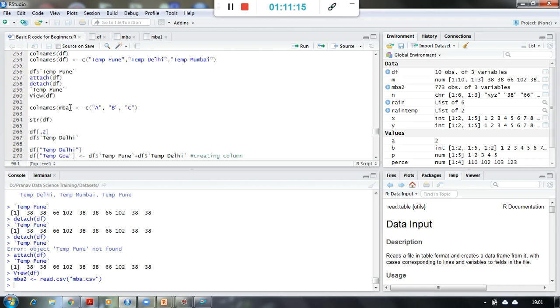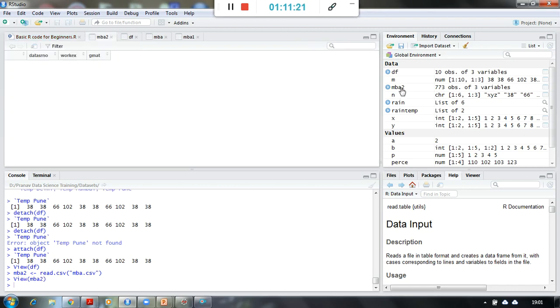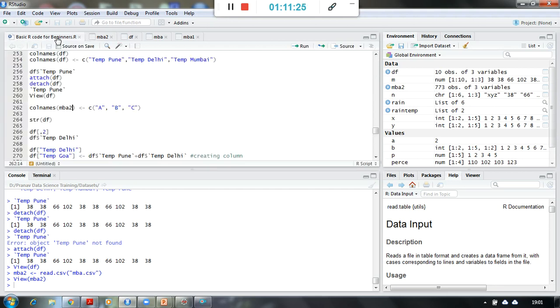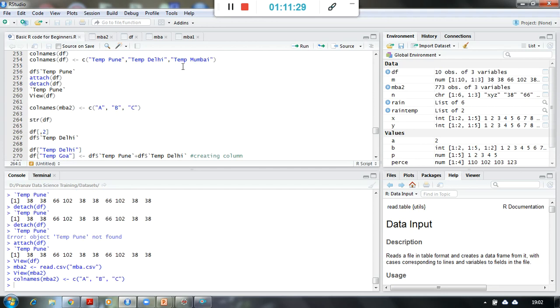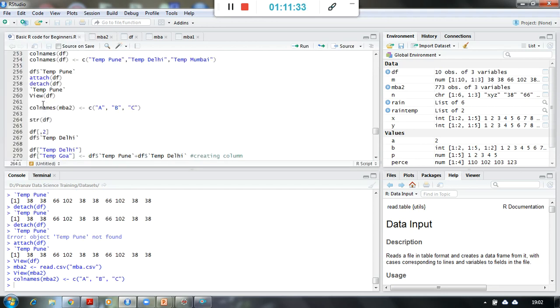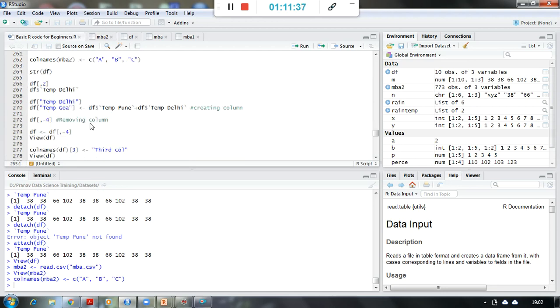Yeah. So if I want to change the column names of this MBA 2, okay, so this is our MBA. The data serial number, WorkX and GMAT are the column names. Those column names I am replacing by A, B and C. And it has changed now. A, B and C, right. So this is how the column name function works. I can create or change the name of the columns.